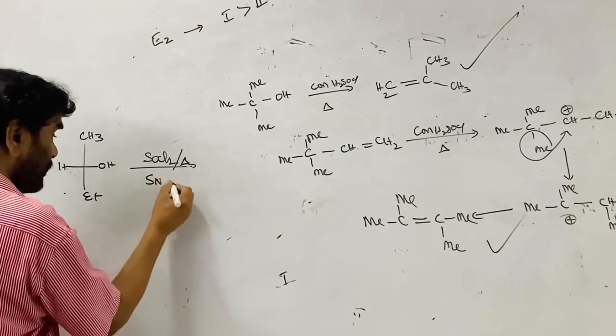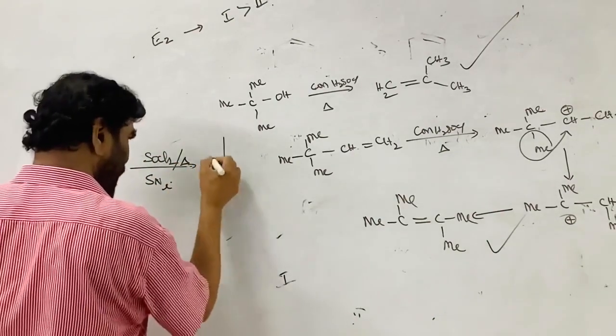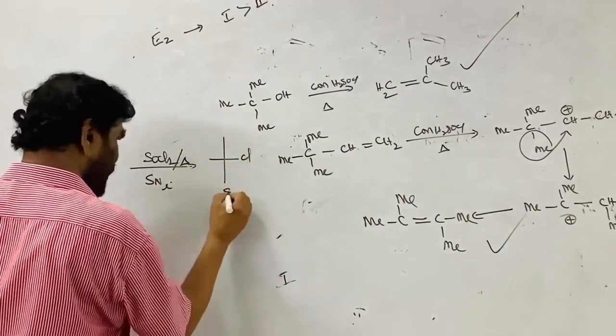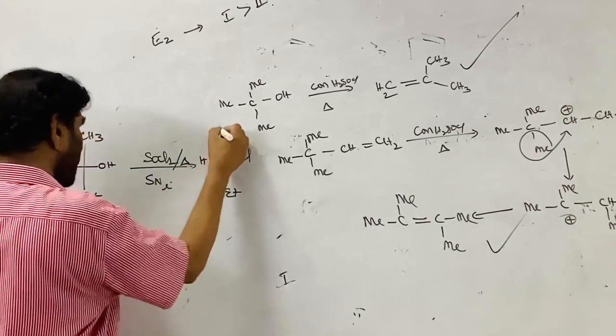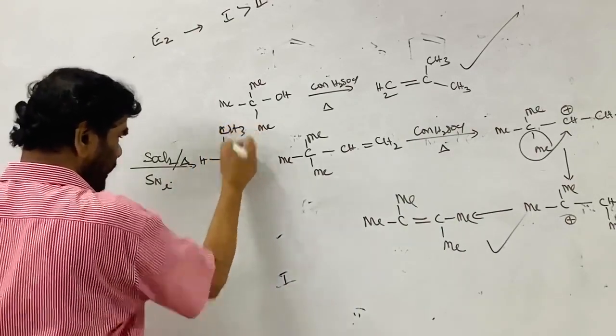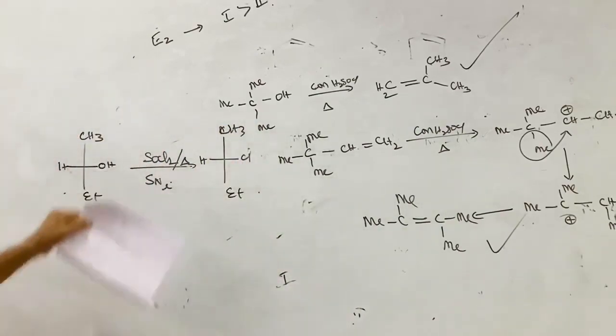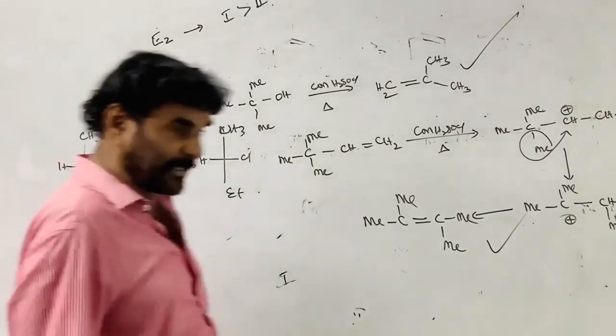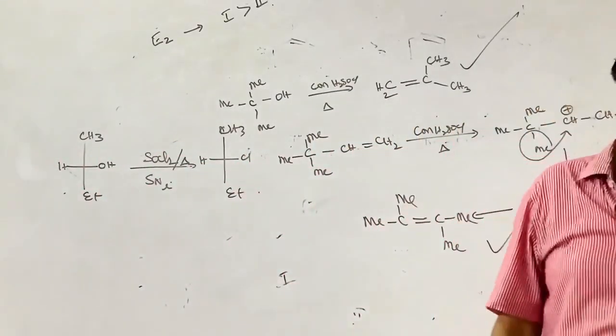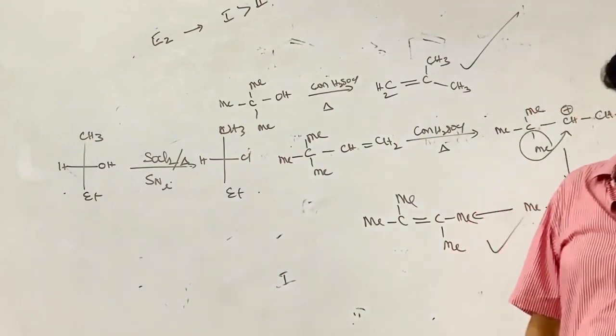SNi reaction, remember. So what happens? This is Cl, Et, H and CH3. SNi reaction: in the presence of heating with SOCl2, in the presence of pyridine and in the absence of pyridine, that is given.